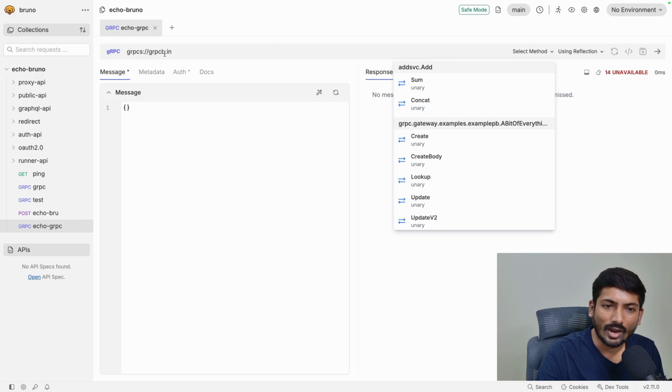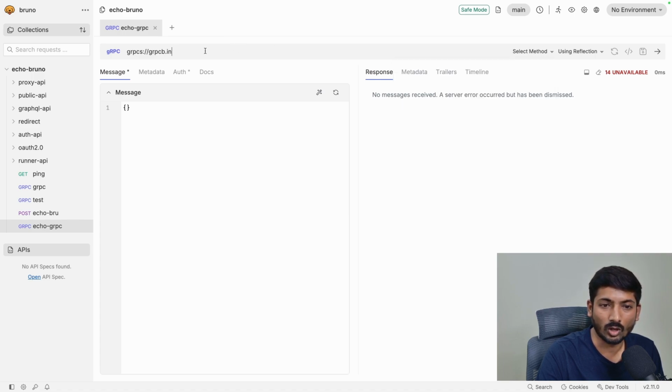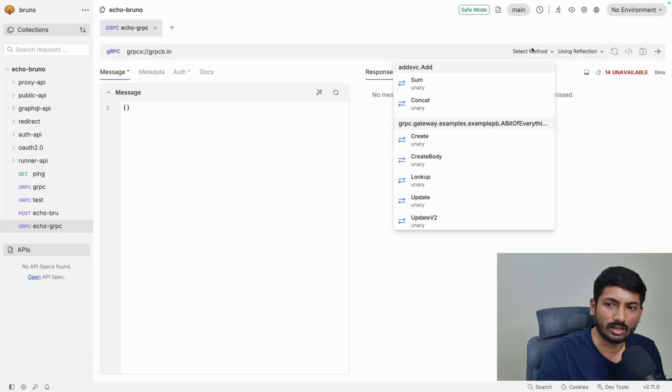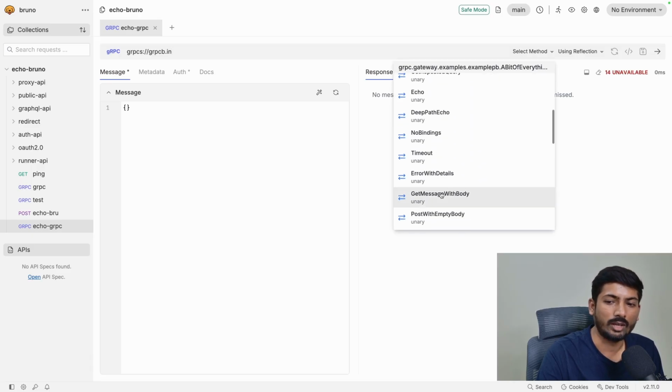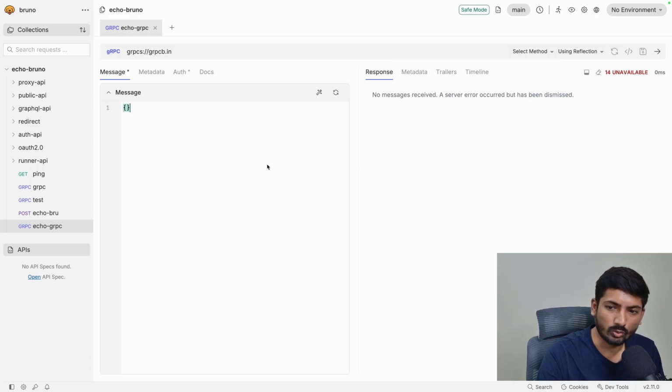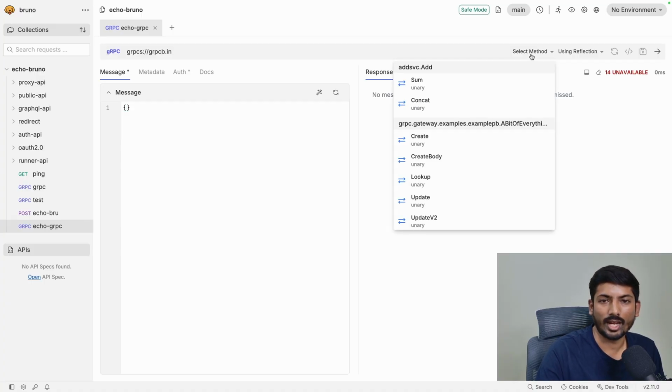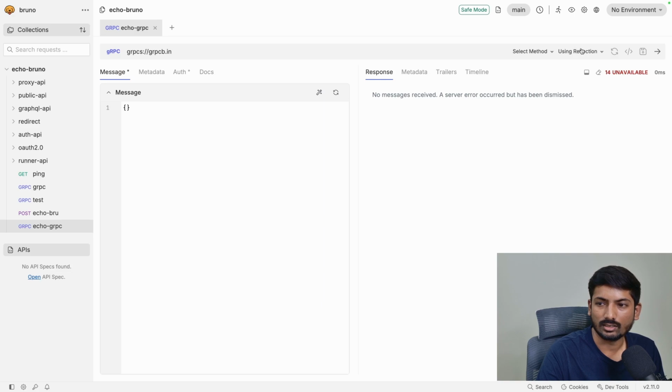Once I have added a request here, all the server methods which are available on this particular request are available here, which is coming from proto. I already mentioned proto is a single source of truth, which means everything is defined on the server side in the proto file: what exactly my request is going to be, what kind of data it's going to send, and what kind of response I am expecting. So everything is available in the proto, and this is server reflection.